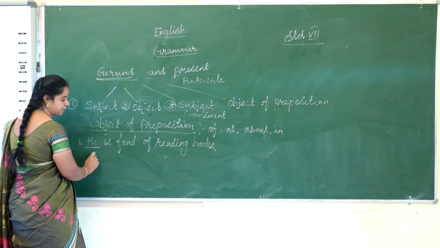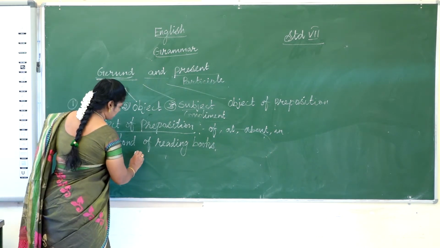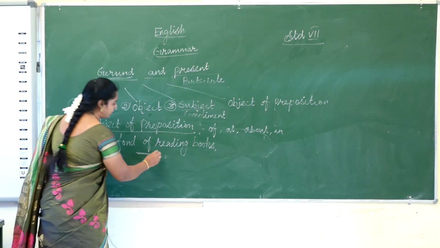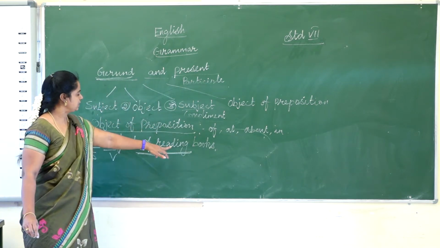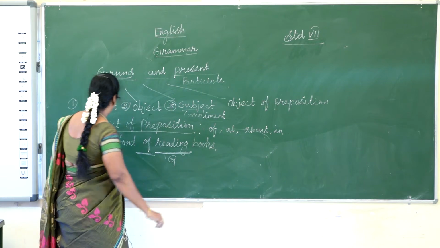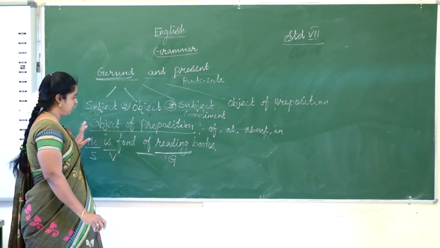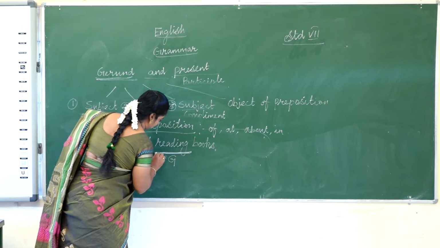So he is a subject, this is a verb. The "of" is a preposition here. After the preposition, the ing form we feel means that is gerund. Because what is he fond of? He is fond of reading books. So this is not a verb, it is gerund.